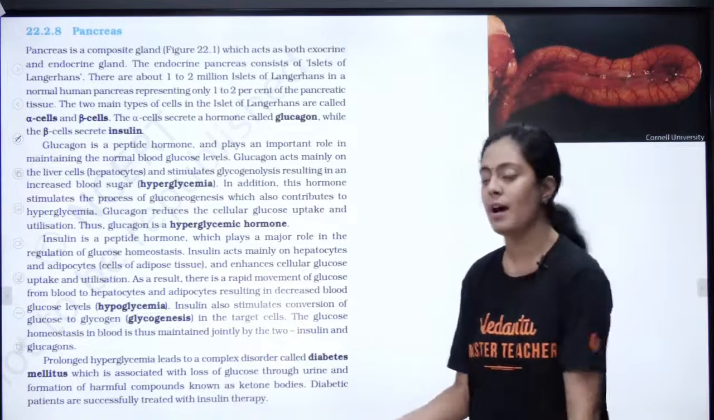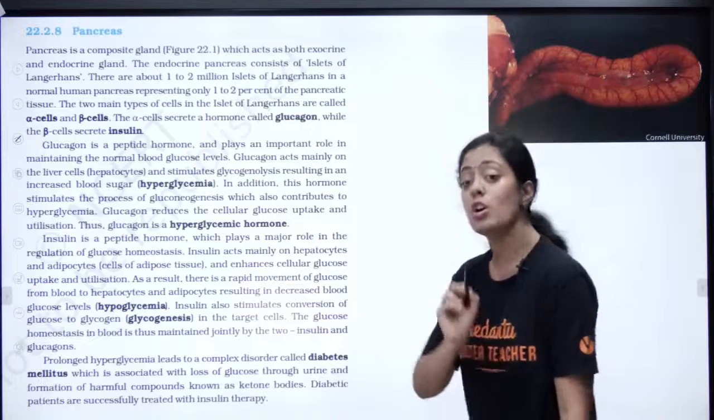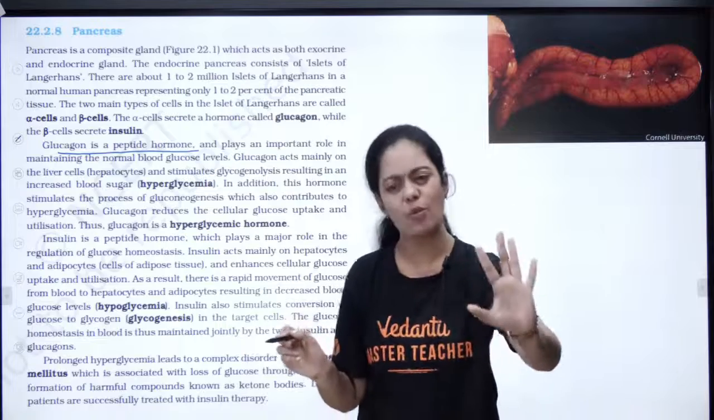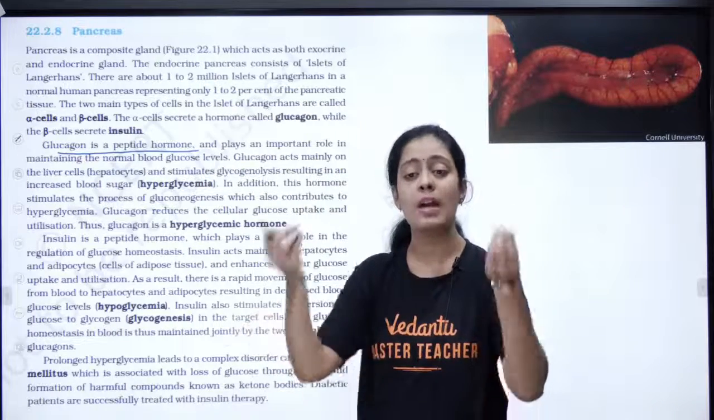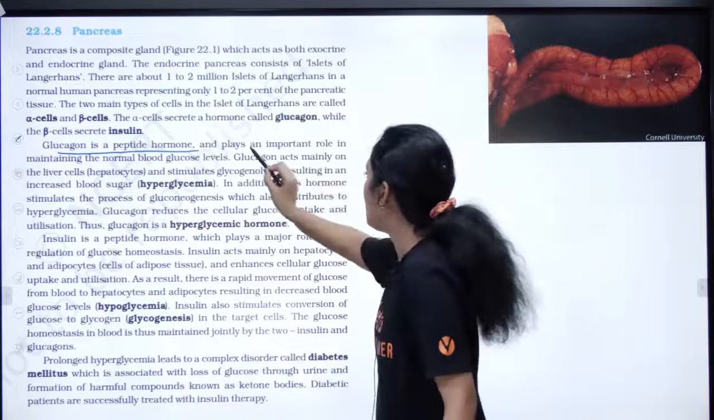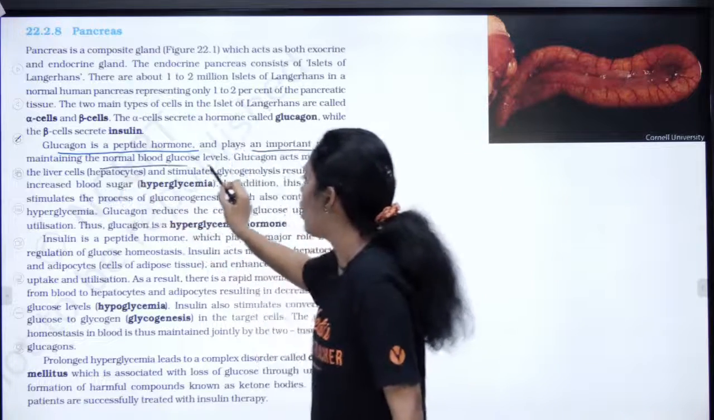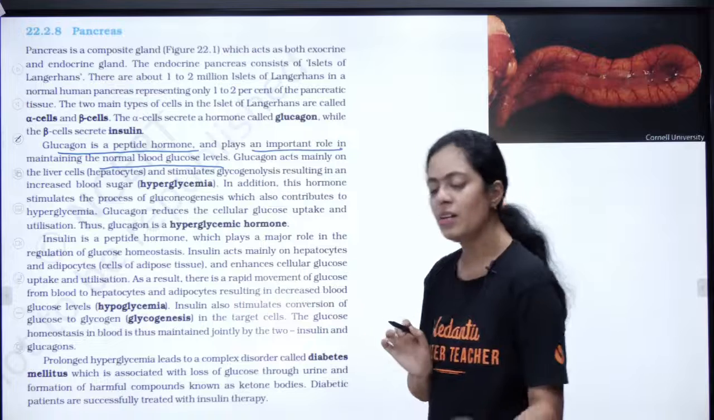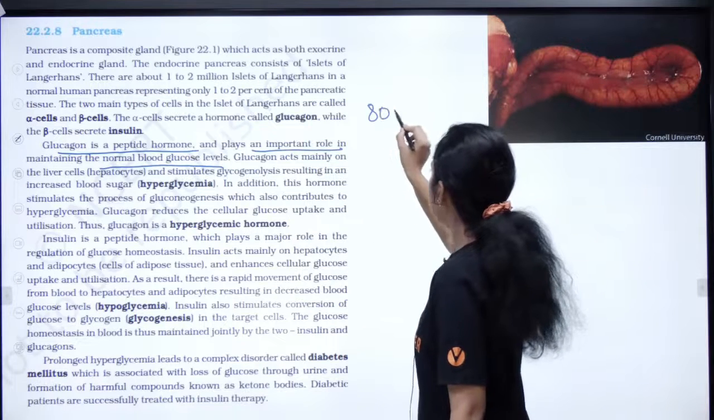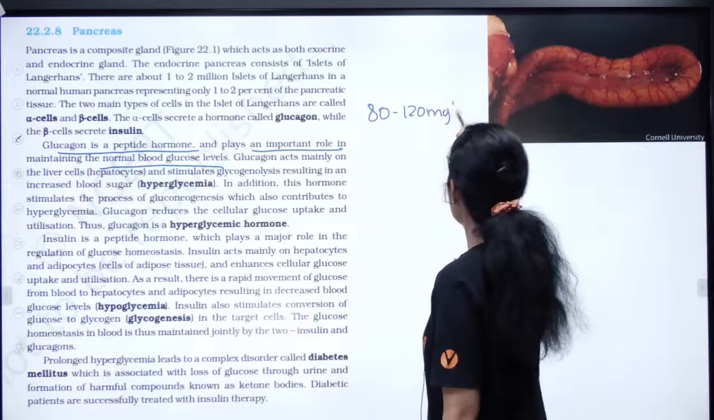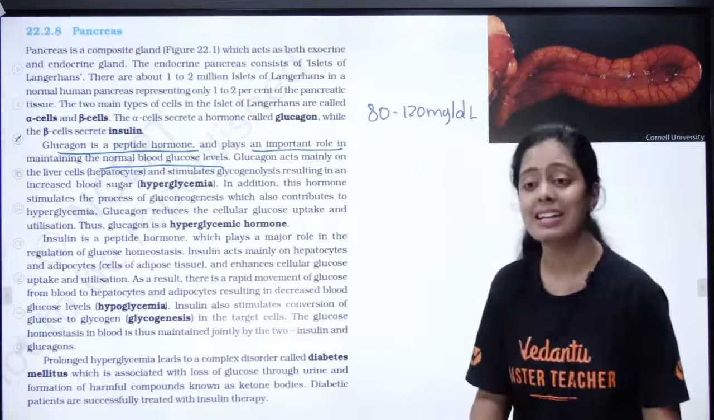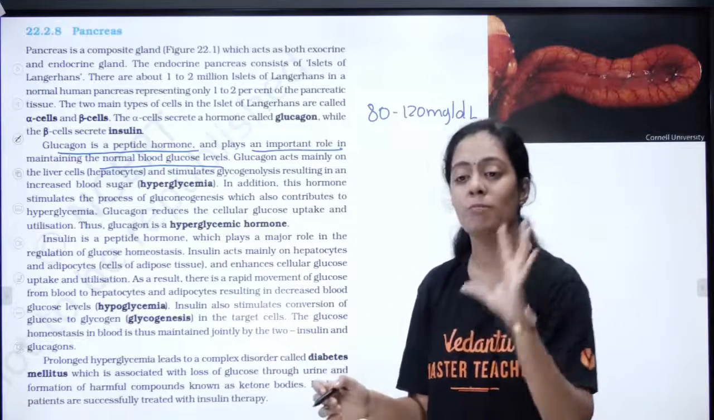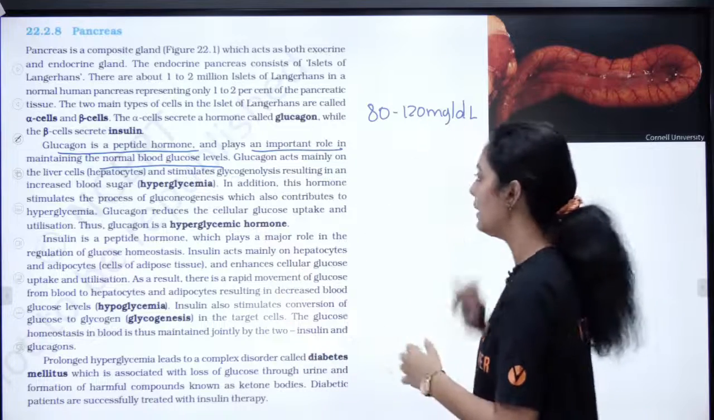Very important hormones. First let's talk about glucagon. What is glucagon? It is a peptide hormone, a protein hormone. Both glucagon and insulin are peptide hormones. It plays a very important role in maintaining the normal blood glucose level. Can anyone tell me what a normal blood glucose level is? 80 to 120 mg per dl, per deciliter. If it is 80 to 120 mg, we call it a normal blood sugar level. Note this down.